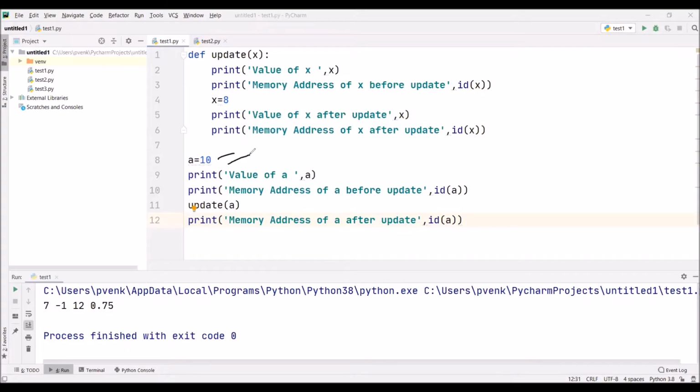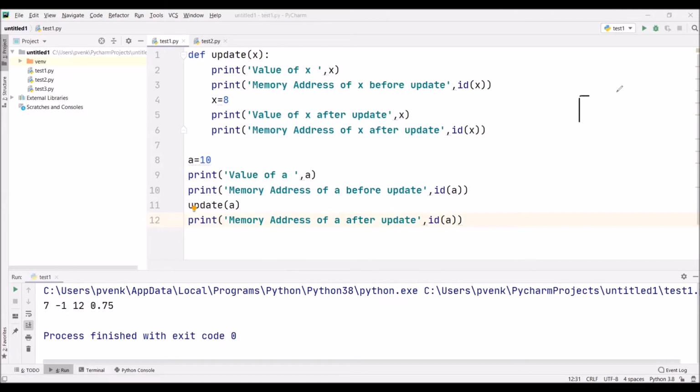So we have taken a value as 10 and we are printing the a value. We are also checking what is the address of a. We are sending this argument a, passing this argument to the function update. So now the x value is also 10.